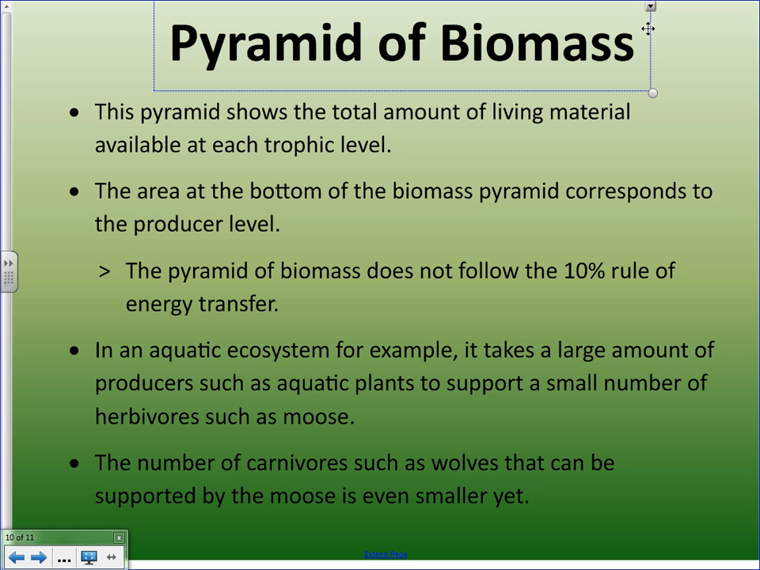That's different from a pyramid of biomass. Pyramid of biomass shows the living material at each trophic level. So we're not looking at energy transfers, we're looking at how much living material is available. The bottom of the pyramid of biomass is the producer level. Now, it does not follow the 10% rule, okay, because we're not looking at energy.